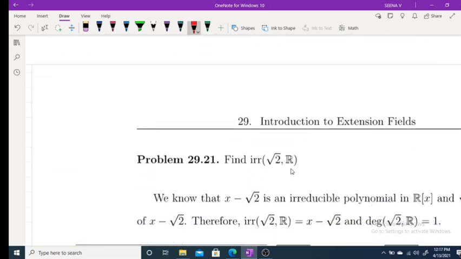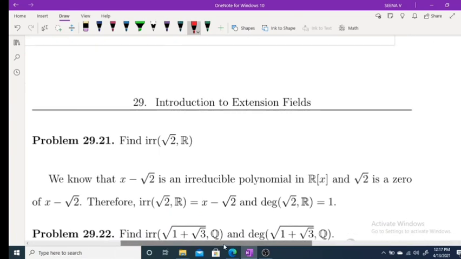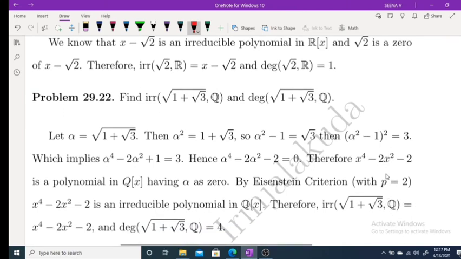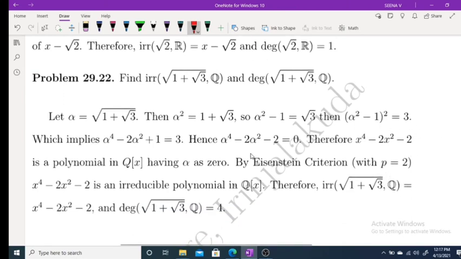Now irr(root 2, R) we have already proved. We have to find the irreducible polynomial of the element 1 plus root 3, and we must prove it is an irreducible polynomial.